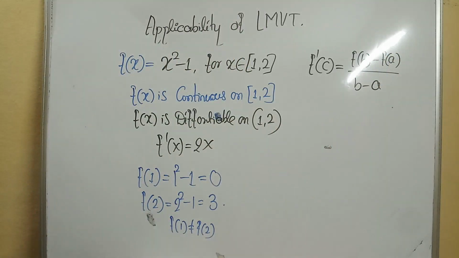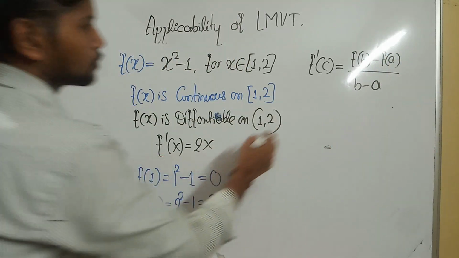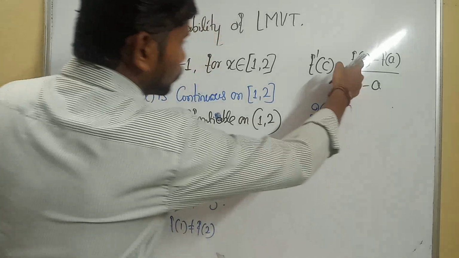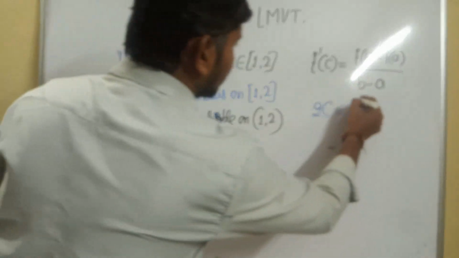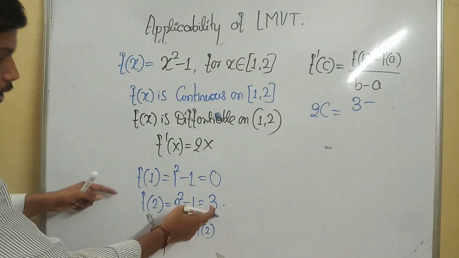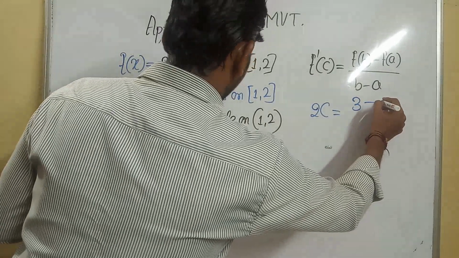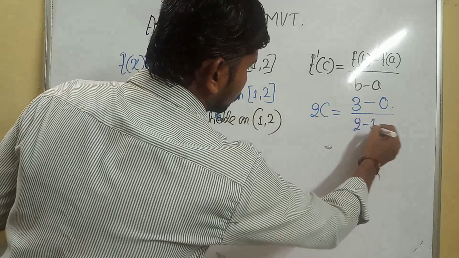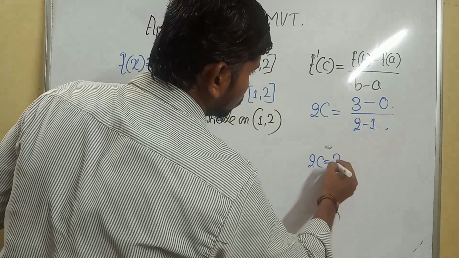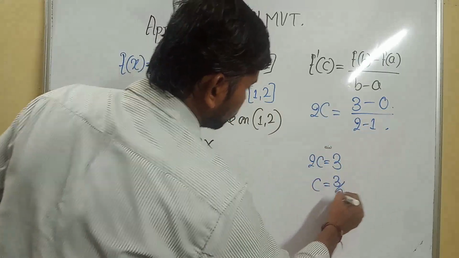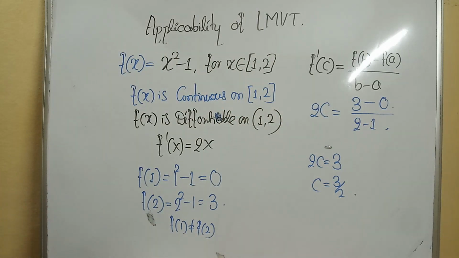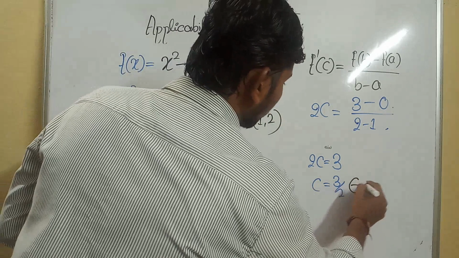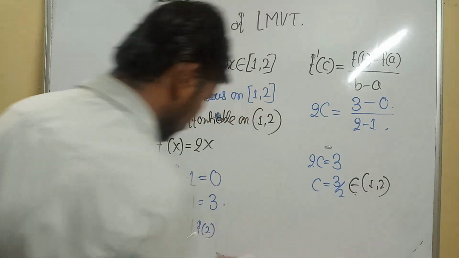What is the f dash of c value? F dash of c will be 2c, equal to f of b, which is 3, minus f of a, which is 0, divided by b minus a, 2 minus 1. What's 2 minus 1? 1. So 2c is equal to 3, c is equal to 3 by 2, which is 1.5. That's why 1.5 belongs to the open interval (1, 2).